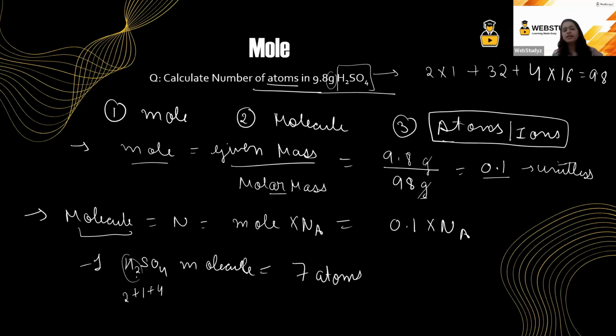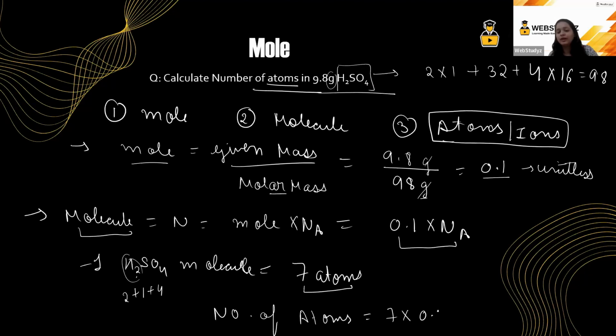If we have seven atoms in one molecule, and we have this many molecules, apply the unitary method. For one molecule we have seven atoms. For 0.1 into Na molecules we will have 7 into 0.1 into Na number of atoms. I hope this part is very clear.